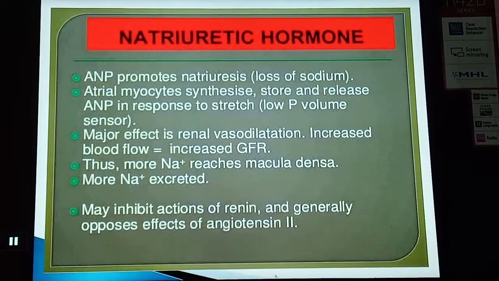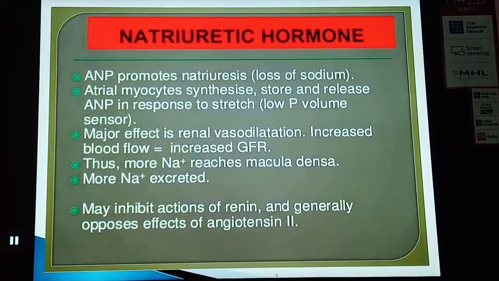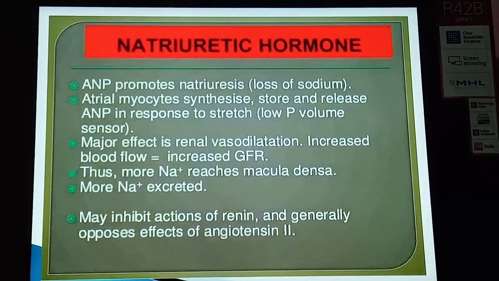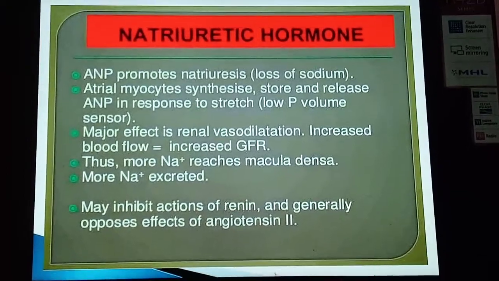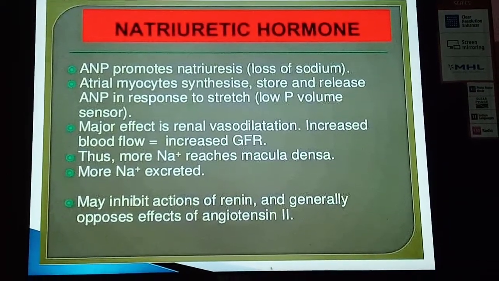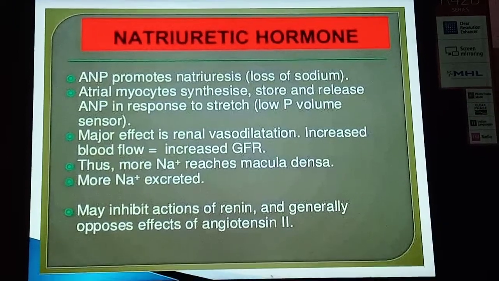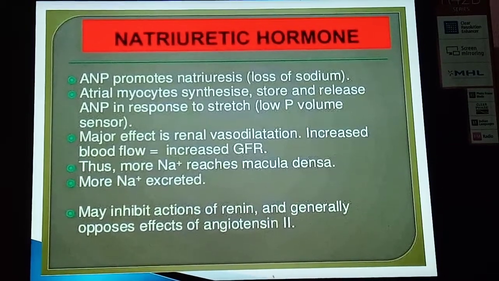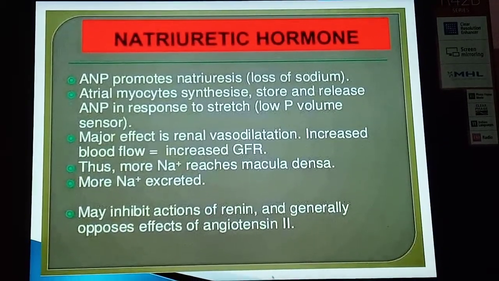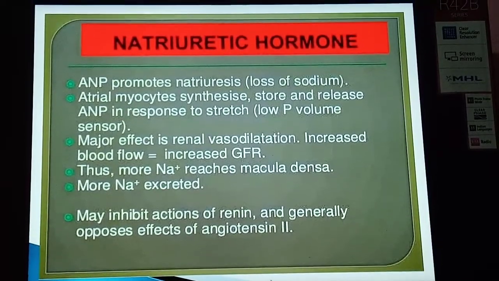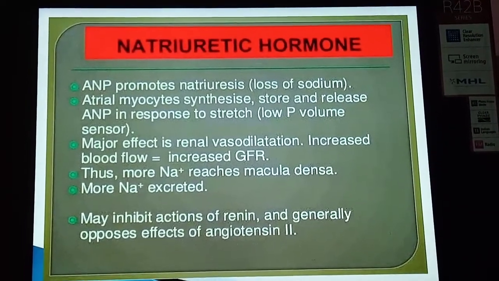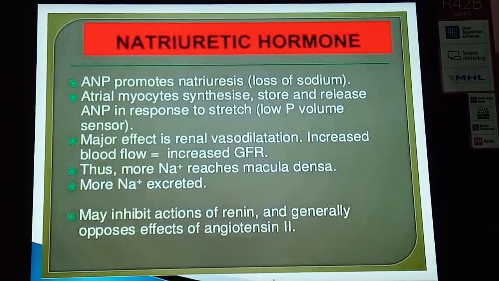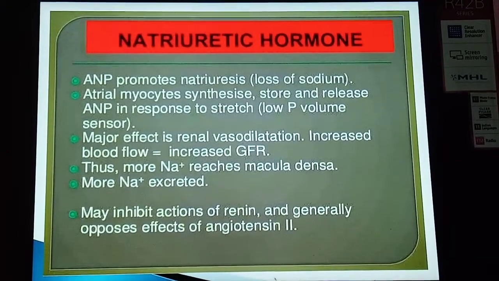Now the effects of natriuretic hormone. ANP promotes the natriuresis, that is the loss of sodium. The atrial myocytes synthesize, store and release the ANP in response to stimuli like low plasma volume. Major effect is the renal vasodilation, increased blood flow, and an increased glomerular filtration rate. Thus, more sodium reaches the macula densa, more sodium is excreted, which may inhibit the action of renin and generally opposes the effect of angiotensin II, and there is a decrease in blood pressure.